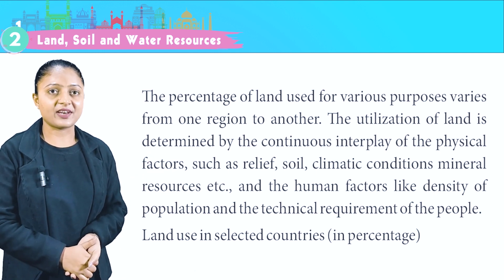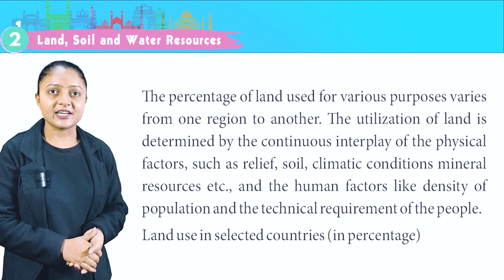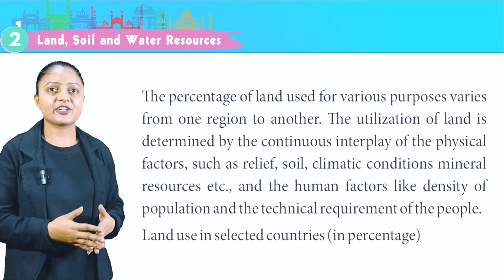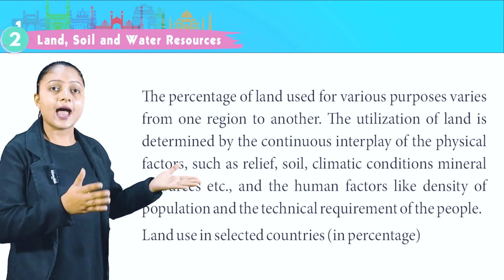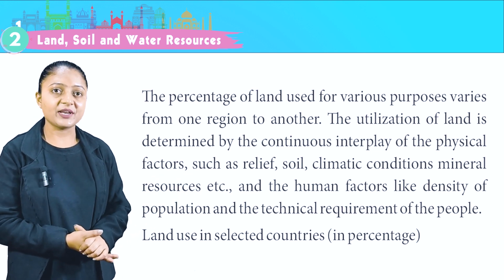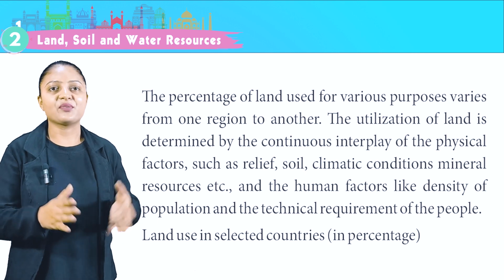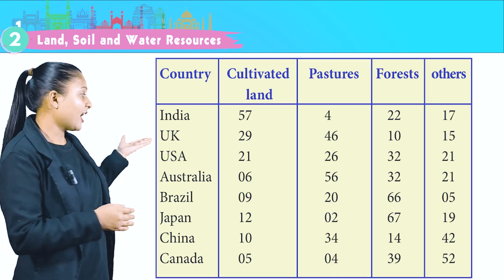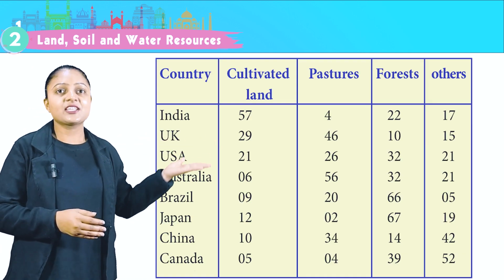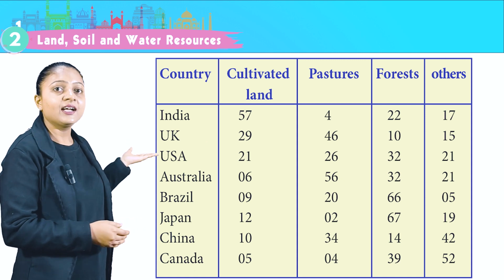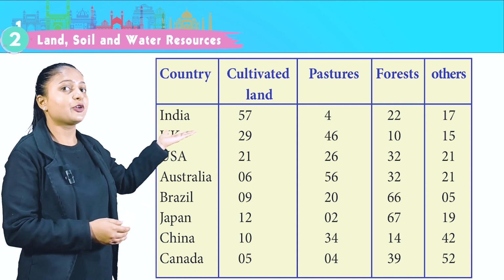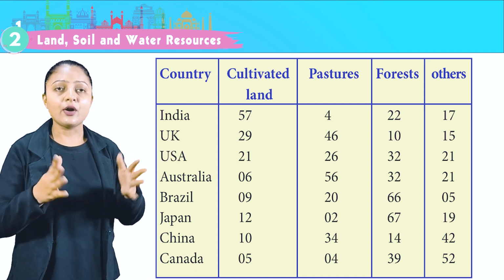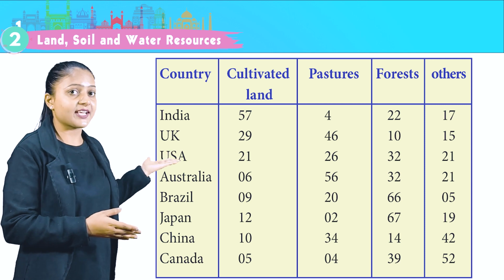The utilization of land is determined by the continuous interplay of the physical factors such as relief, soil, climatic condition, mineral resources, etc. and the human factors like the density of population and the technical requirement of the people. Land use in selected countries in percentage. Country, cultivated land, pastures, forest, others. India 57%, 4%, 22%, 17%. In this chart, you can see how countries are using their lands in different aspects.